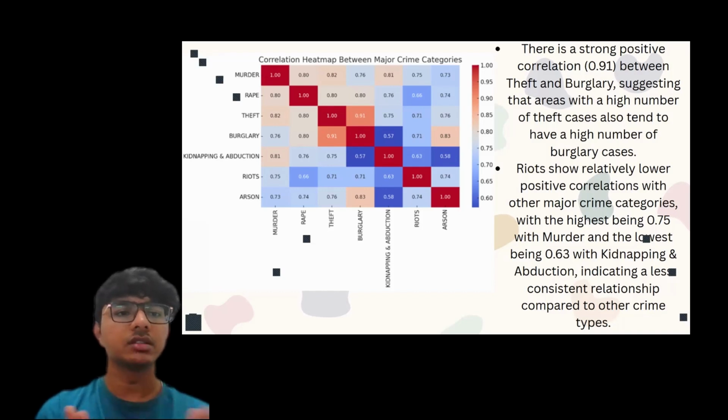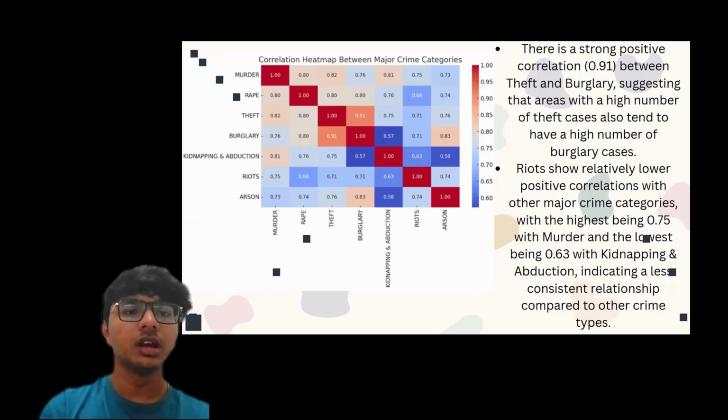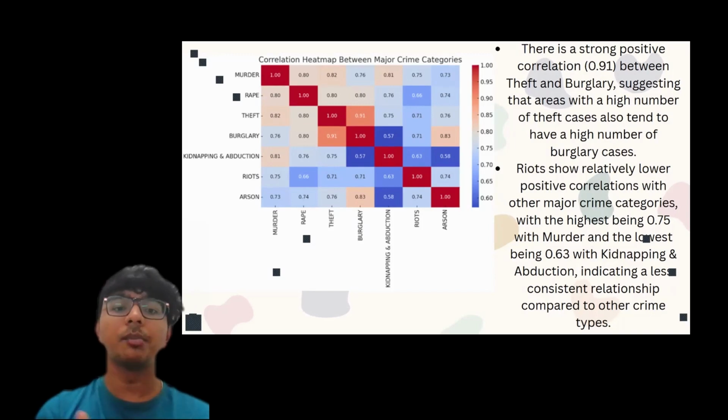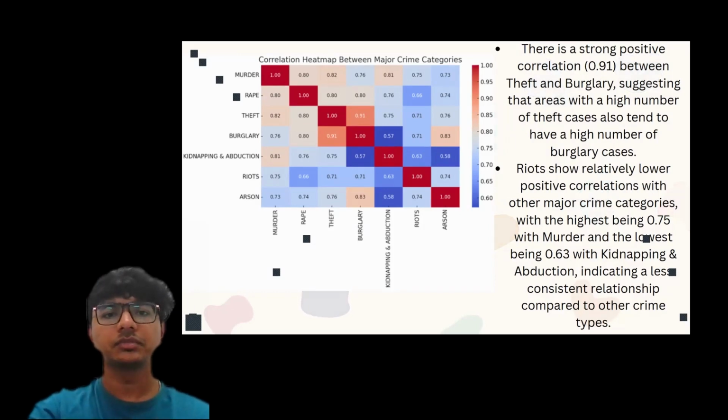As you can see, let's take an example. If there is a murder, there is a chance of 0.80 of rape as well. And if there is a murder, there is a chance of 0.81 of kidnapping and abduction and other things. So we can compare like that. If we take theft on the y-axis, then there is a chance of 0.82 of murder. So these are the examples.